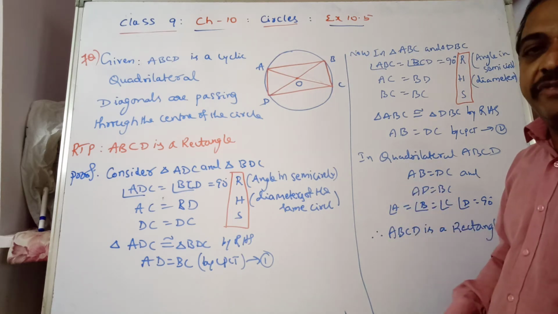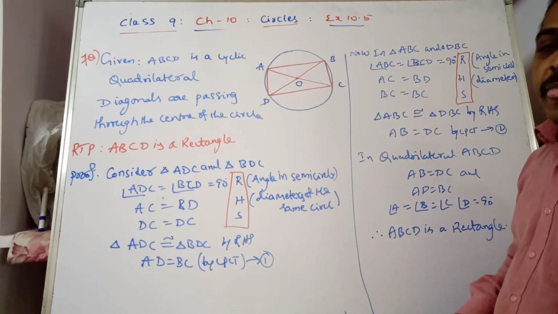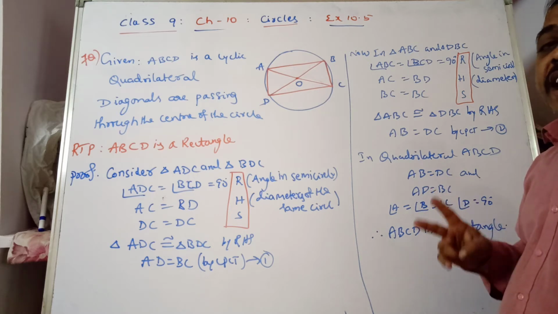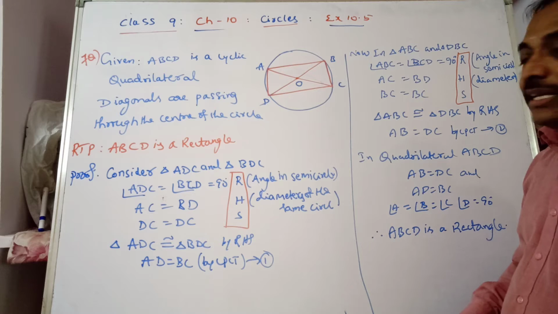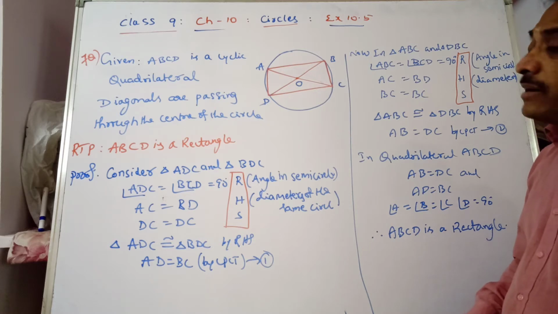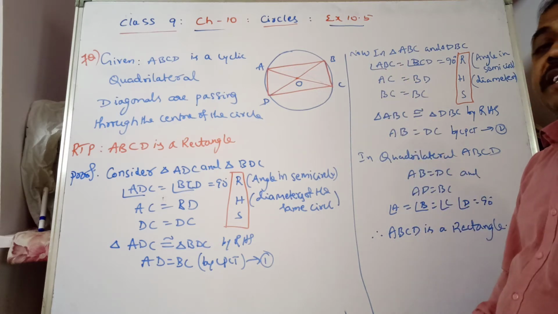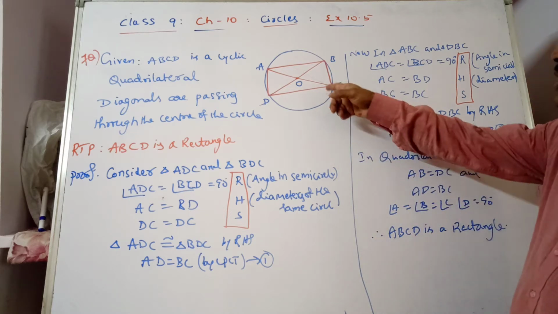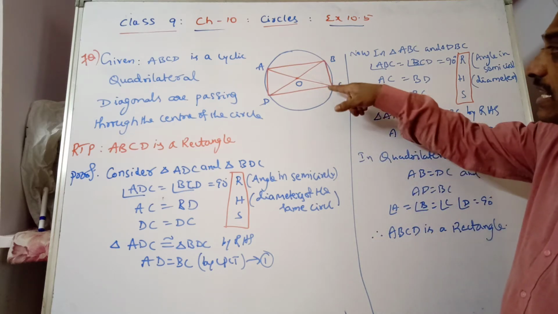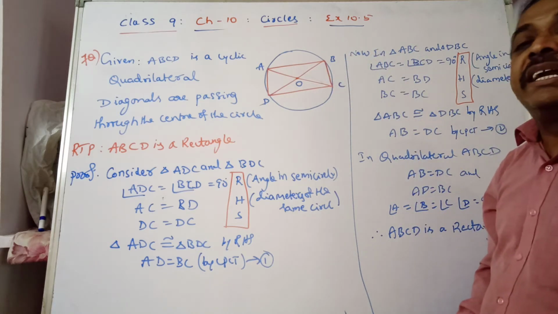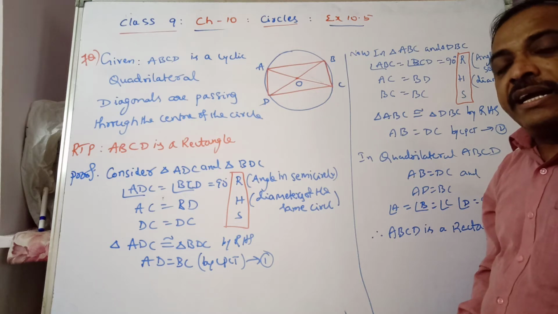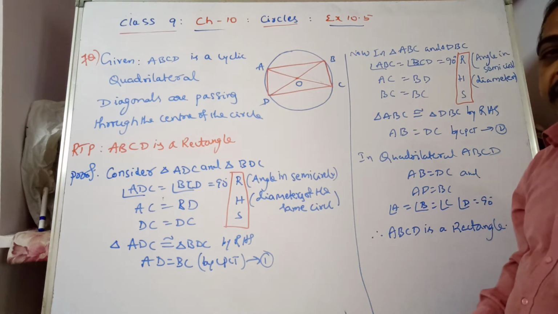In 8th chapter we have discussed, in a quadrilateral, if the diagonals are bisecting each other, then we can prove that it is a parallelogram. In a parallelogram, as we know, angle in a semicircle is 90 degrees. Here, if it is a parallelogram, here 90 degrees. So a parallelogram with 90 degrees is called a rectangle. That is another way to prove. Clear?